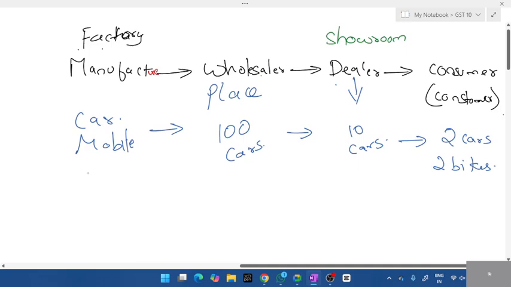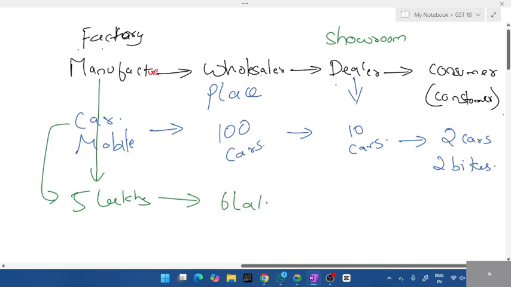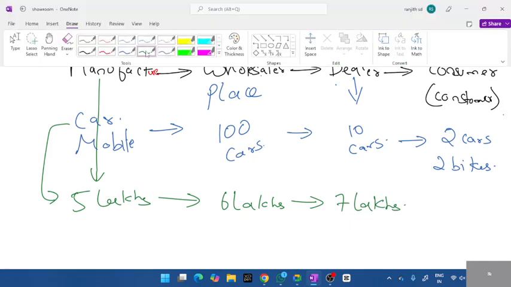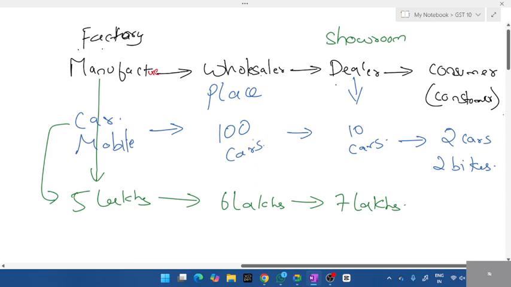So just assume the price of a car is 5 lakhs. Manufacturer, 5 lakhs. When it comes to the wholesaler, they'll increase the price. They'll keep it at 6 lakhs. When it comes to the dealer, he'll raise the price and keep each car at 7 lakhs. Okay, he'll keep it at 7 lakhs. The reason is the wholesaler, as I told you, has to arrange a place to accommodate all the cars. So he's going to charge 1 lakh extra.